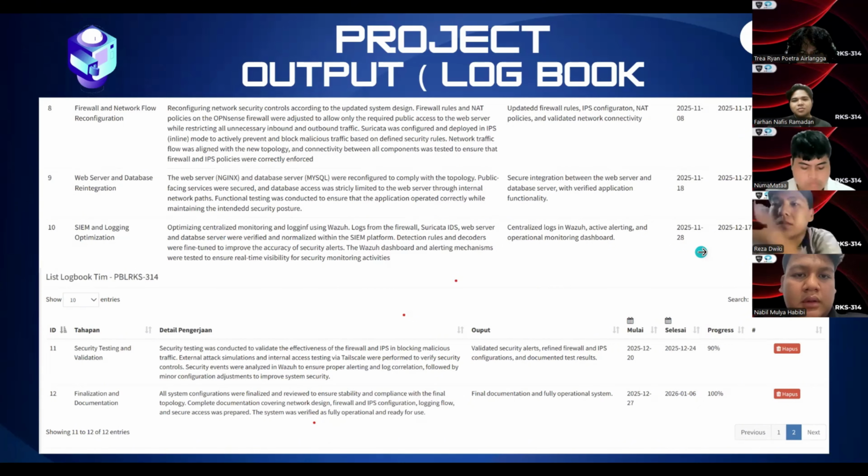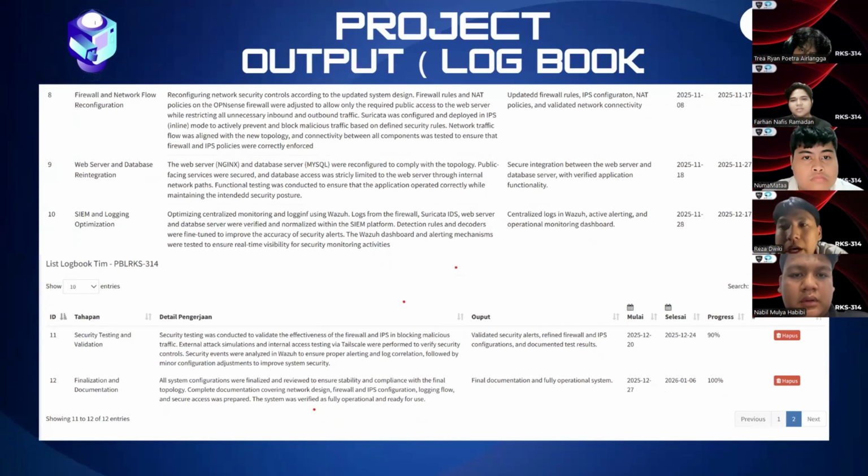SIEM and logging optimization. Centralized logging and alerting in Wazuh were optimized to support real-time security monitoring. Security testing was conducted to validate the effectiveness of firewall rules, IPS mechanisms, and alert security. Next, finalization and documentation. Final system validation and complete technical documentation were completed, confirming the system is fully operational.